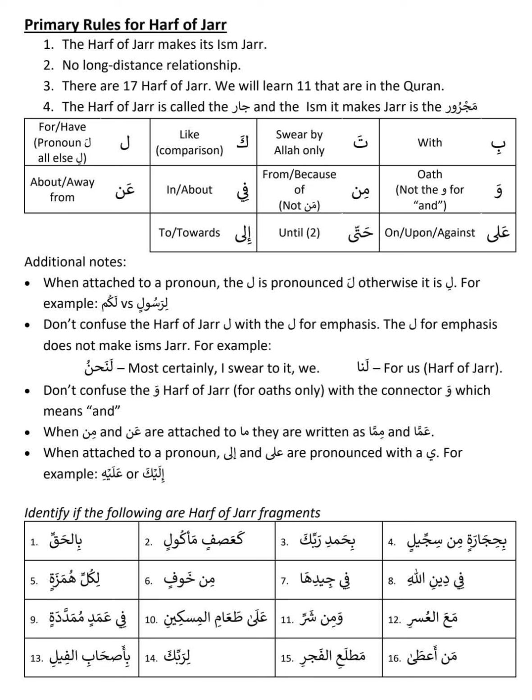Otherwise, it is becoming li if it is attached to ism. Just a simple observation. There is another observation: there are two types of la in Arabic. One la is there for emphasis purpose. For example, wal asr innal insana lafi usr, lafi. So la is here, this la is for the emphasis.